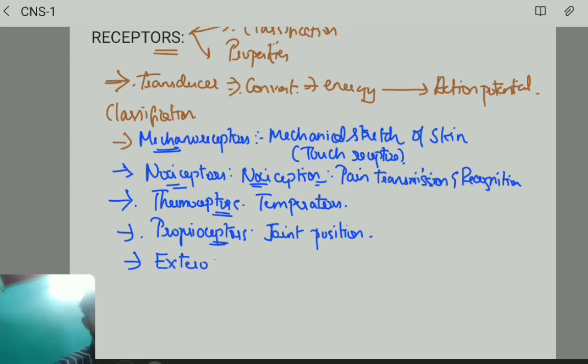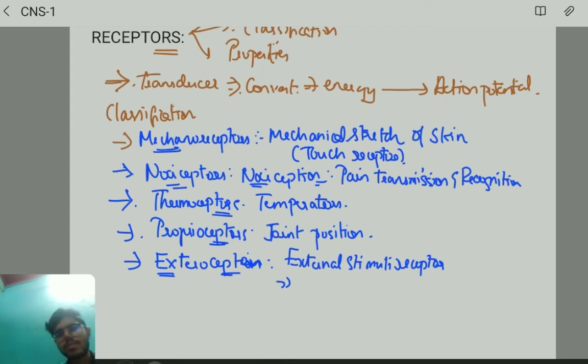So these are the classification. What are those? These are nothing but external stimuli receptors. That's it. For example, what can I give you?